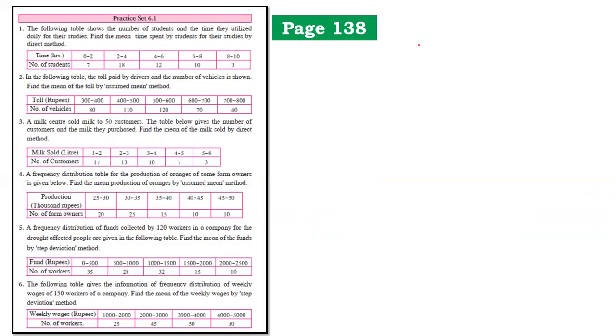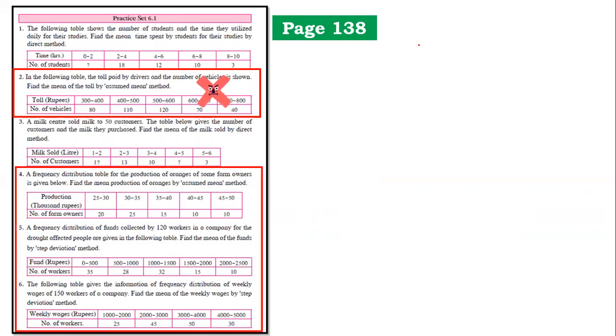Now coming to chapter 6, statistics, once again, a lot could be removed from this chapter. Now what they've done is, there were 3 methods to solve mean: direct method, assume mean method, and step deviation method. All the sums of assume mean method and step deviation method are being removed for this year. It is not going to be asked.